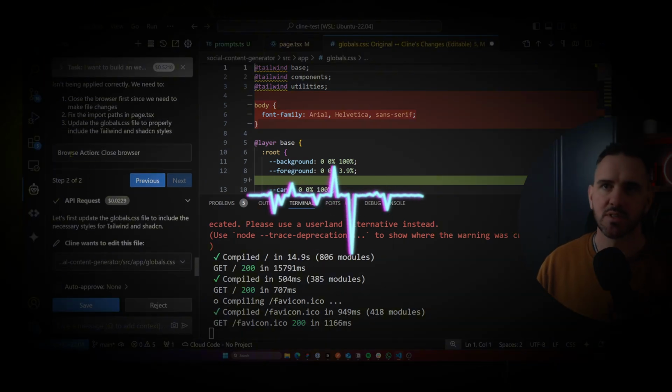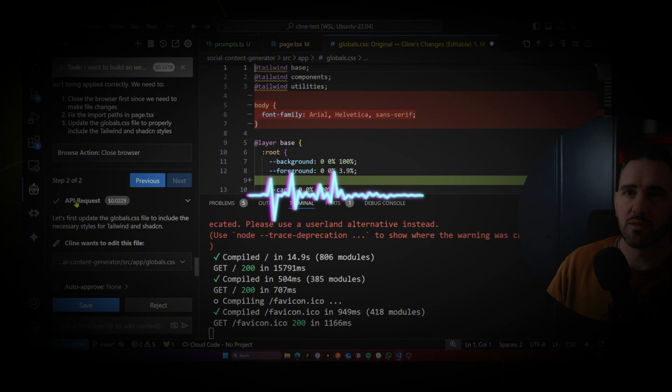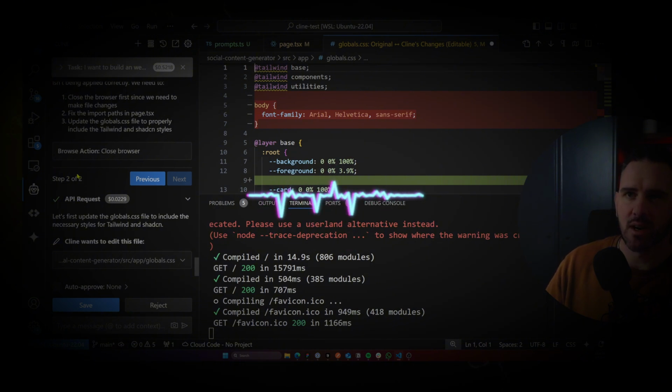So just a note, at this point in the project, I encounter an error on import paths, which goes round several times over and back. I end up spending a couple of dollars in credit trying to solve the problem. And it turns out it's just how I set up the project initially.